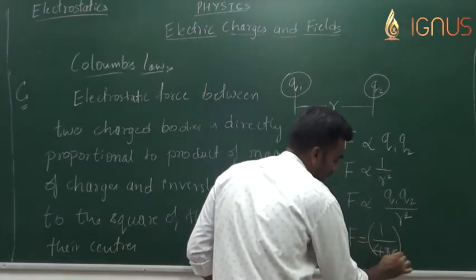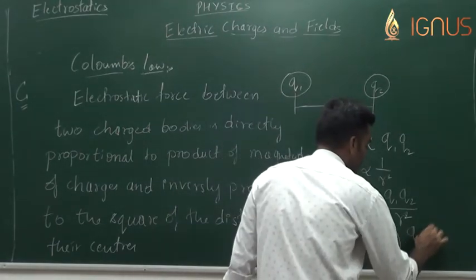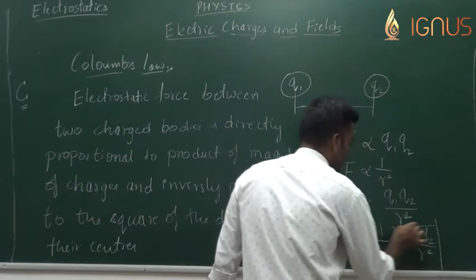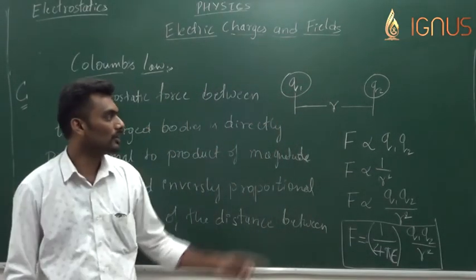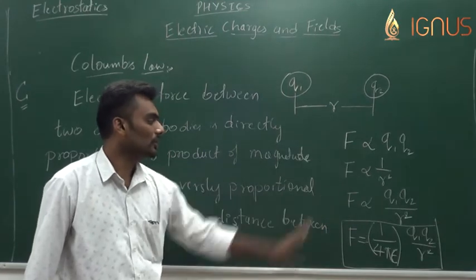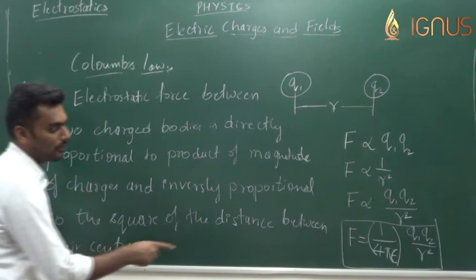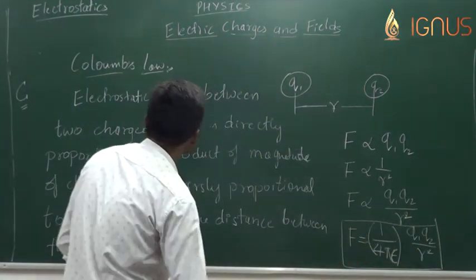That is what is epsilon. 1 by 4 pi epsilon q1 q2 by r square. This is the formula for force acting between two charged bodies. F is equal to 1 by 4 pi epsilon q1 q2 by r square from Coulomb's law. We'll discuss this epsilon in detail now.